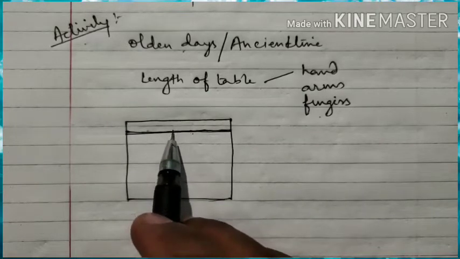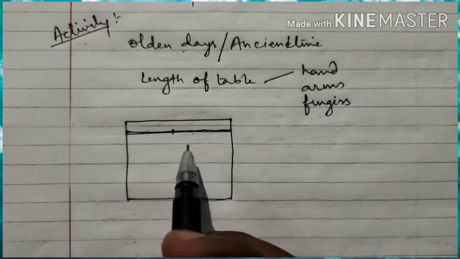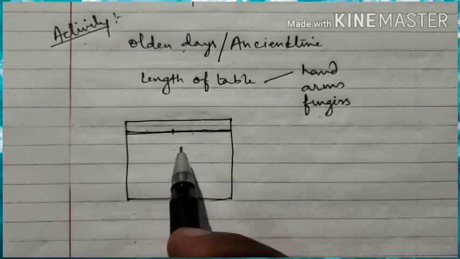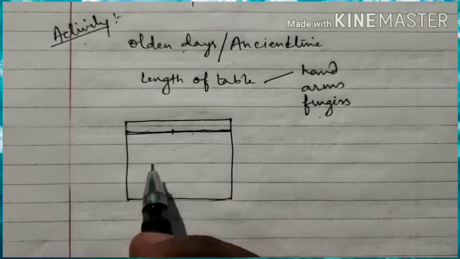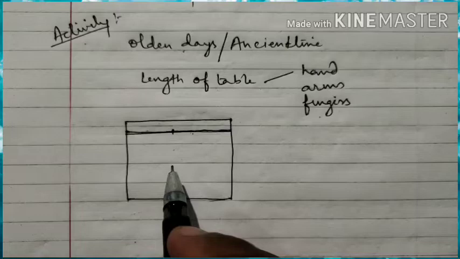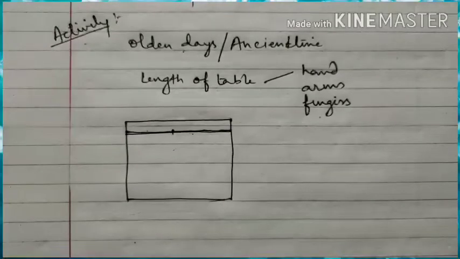But if we have measured by our own hand and we are sending some other person to go and purchase one hand length of cloth, his hand might be small or might be large, so the perfect measurement will not be there. For that case we need a standard unit of measurement.